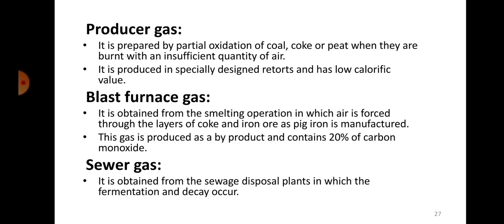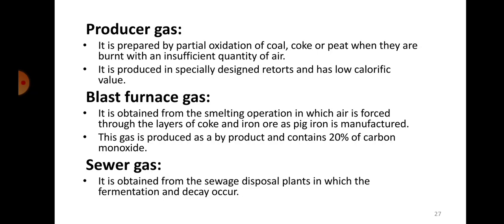Okay, so then you have something called producer gas. It is prepared by partial oxidation of coal, coke or peat when they are burnt with an insufficient quantity of air. It is produced in specially designed retorts and has a very low calorific value. Next one is called blast furnace gas. It is obtained from the smelting operation in which air is forced through the layers of coke and iron ore as pig iron is manufactured. The gas is produced as a byproduct and contains 20% carbon monoxide. So all these names are given because of the process involved.